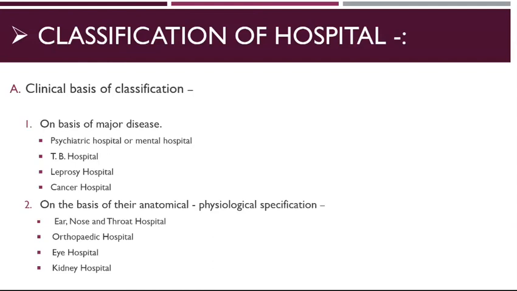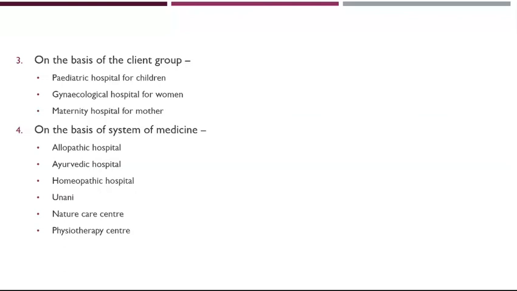Second, on the basis of anatomical and physiological specialization, that is, the part of the body. Examples are ear, nose and throat hospital, that means ENT hospital, orthopedic hospital, eye hospital, kidney hospital, and cardiac hospital. Third, on the basis of client group.